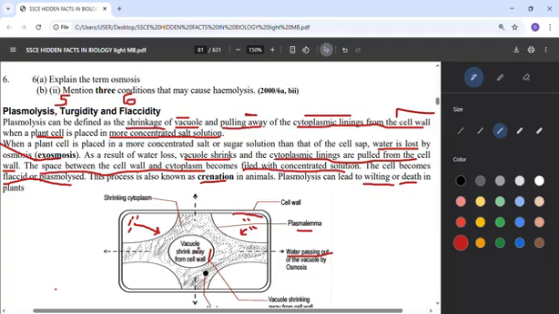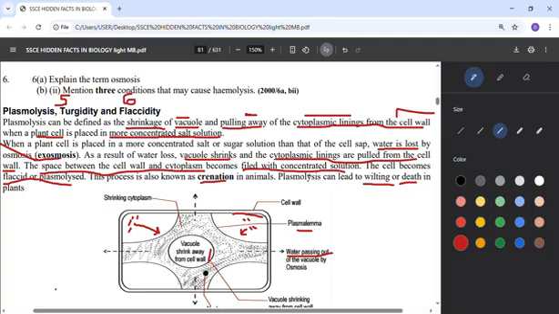See the vacuole. Remember, the vacuole is where the cell sap is. So having enough water, but the water will be drained, and that's why it will shrink. So the cytoplasmic lining is pulled from the cell wall. So the space between the cell wall and the cytoplasm becomes filled with concentrated solution. That means the environment that was concentrated will now come into the cell and fill it up.